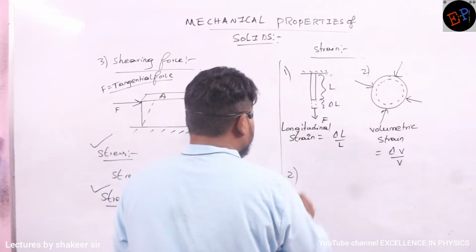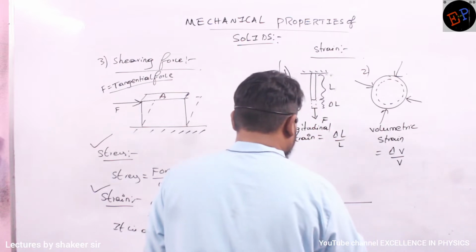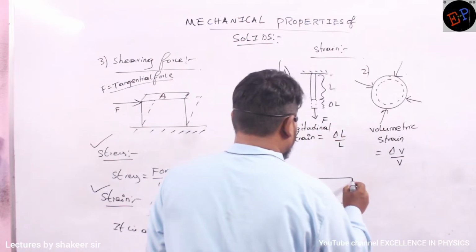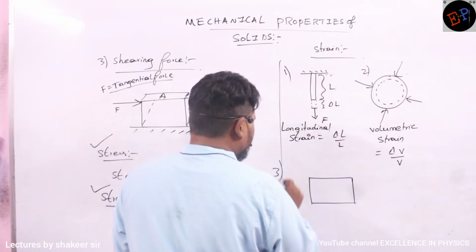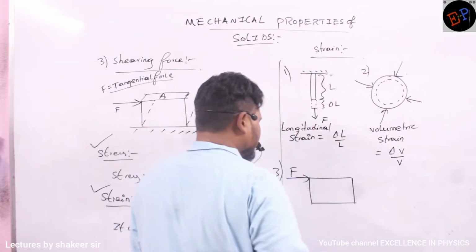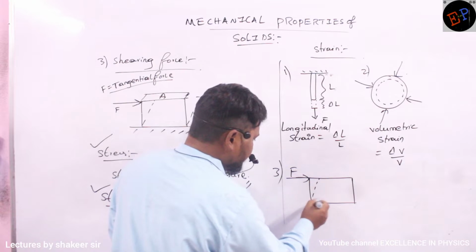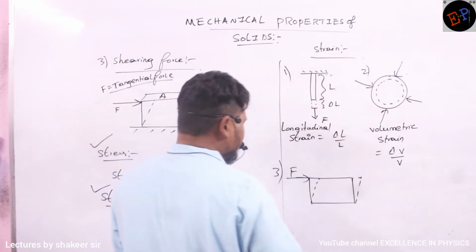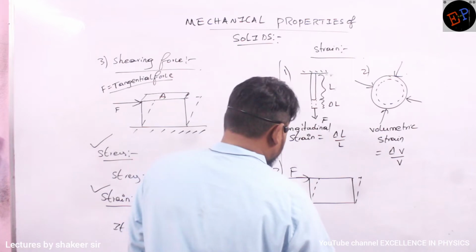One more type of strain is there. So this is a body which is fixed to the ground, and we are applying some tangential force. Then what happens to the shape of this body? The shape of this body changes. Shape becomes like this. Okay. So here, stress.